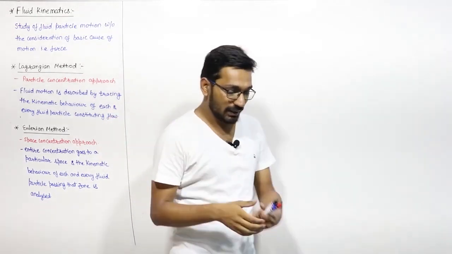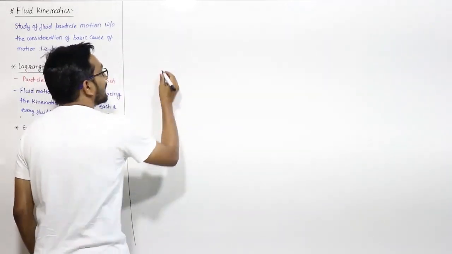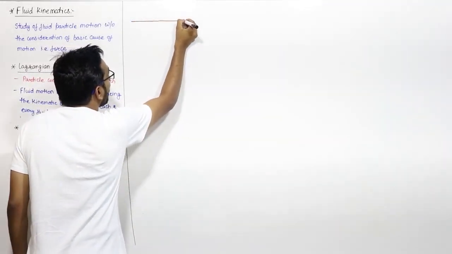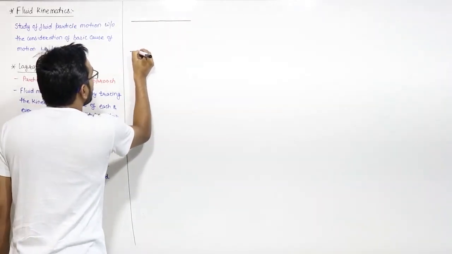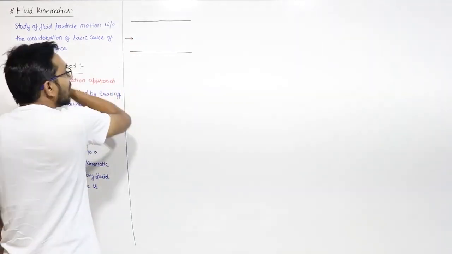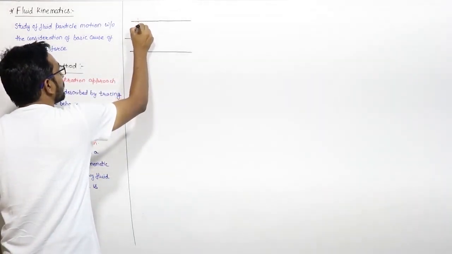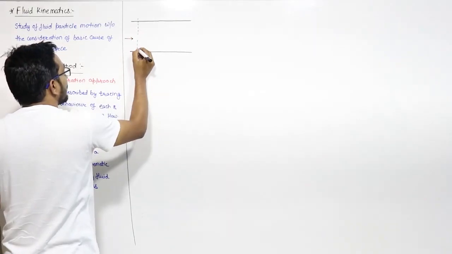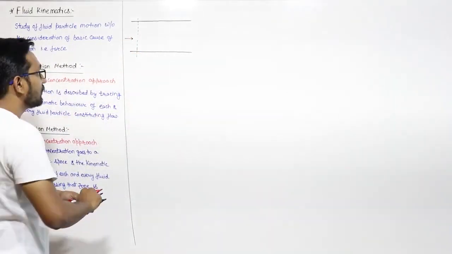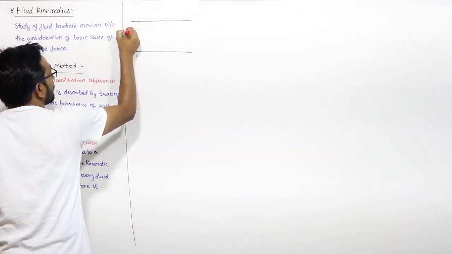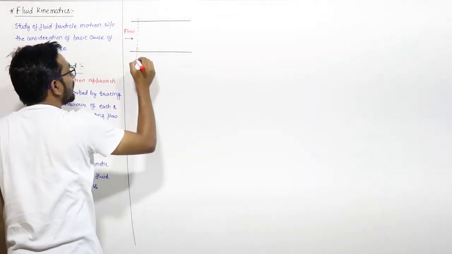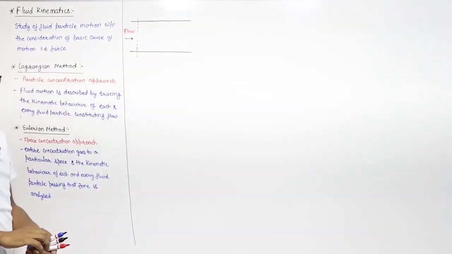Let us say some fluid is flowing in this pipe in this direction, and this is the inlet of the fluid particles. In this flow there are an infinite number of fluid particles which are moving.